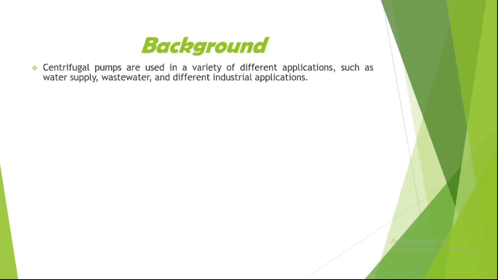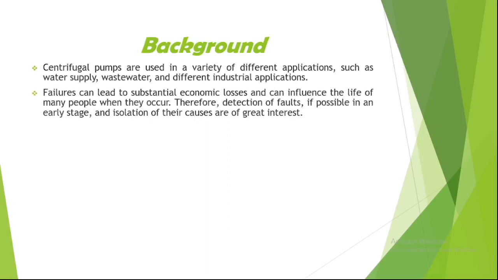Background: centrifugal pumps are used in a variety of different applications such as water supply, wastewater, and different industrial applications. Failures can lead to substantial economic losses and can influence the life of many people when they occur. Mostly when the failure occurs, it may lead to damage of property or maybe loss of precious human life.